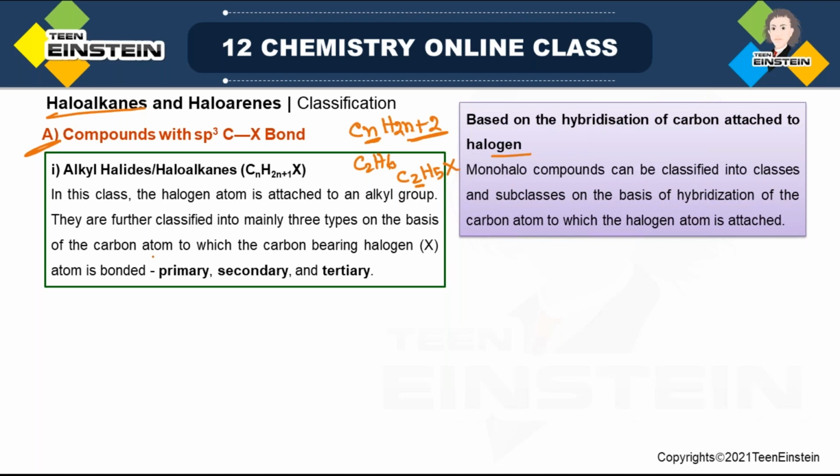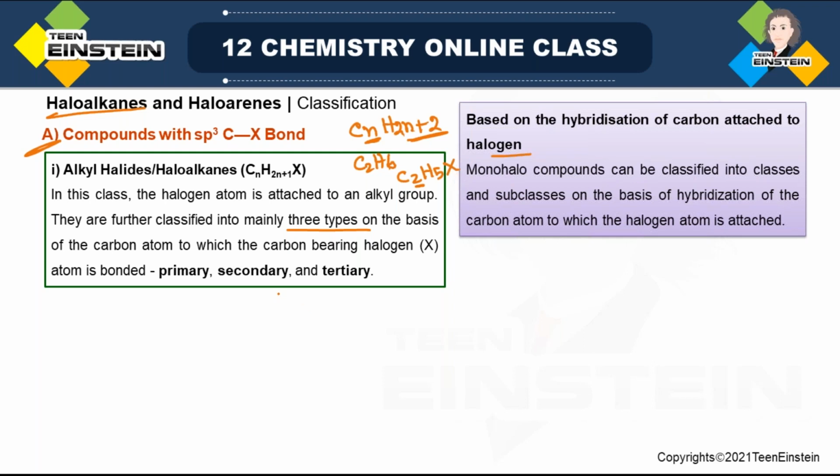Now further subdivision is possible here. They are further classified into mainly three types on the basis of the carbon atom to which the carbon bearing the halogen atom is bonded. Look at this sentence, what it is saying: further classified into mainly three types, primary, secondary, tertiary. On the basis of what?